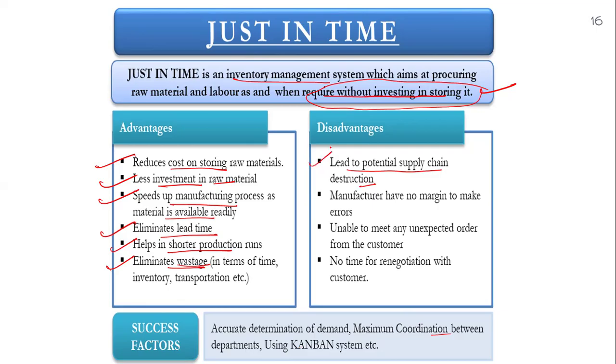You have to be very attentive, knowing how much inventory is left and how much you need, so you have to stay updated. The manufacturer has no margin to make an error, is unable to meet any unexpected order from the customer, and has no time for recovery. So these are the just in time factors.